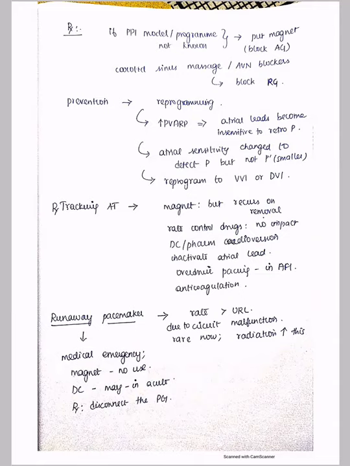So with the carotid sinus massage or AV node blocker, you can block the retrograde pathway. So prevention will be by reprogramming only, wherein you can increase the PVARP. PVARP, we have seen, is the post-ventricular atrial refractory period. So your ventricle has given a beat, but because you are increasing the PVARP, when this VPC or a sensed or a paced ventricular beat comes, it catches hold of the retrograde limb, which is the AV node, and goes to the atria.